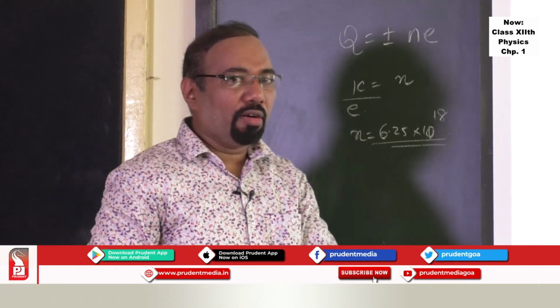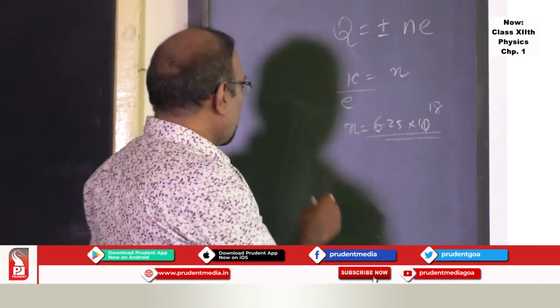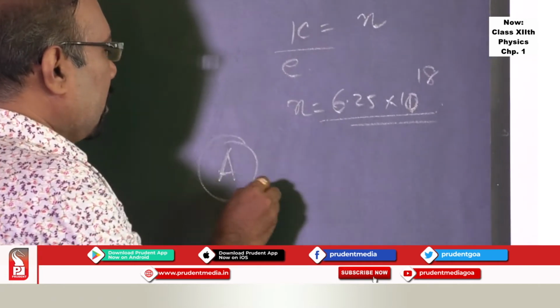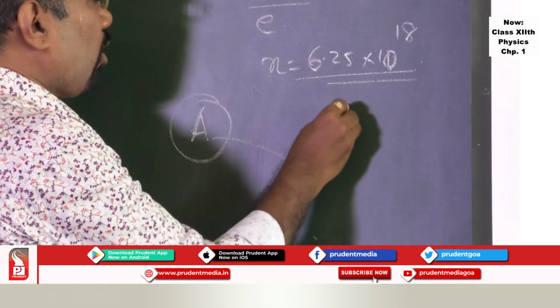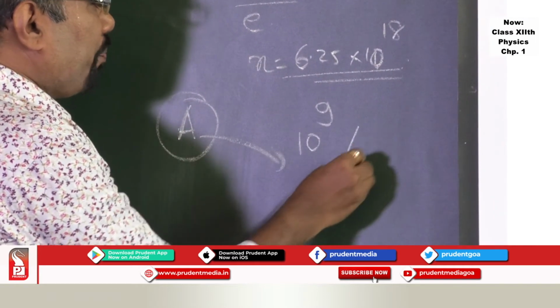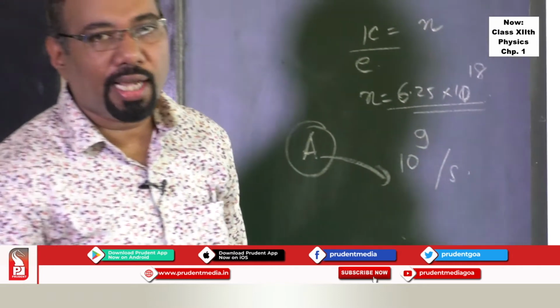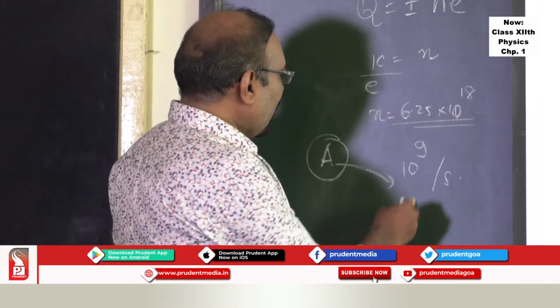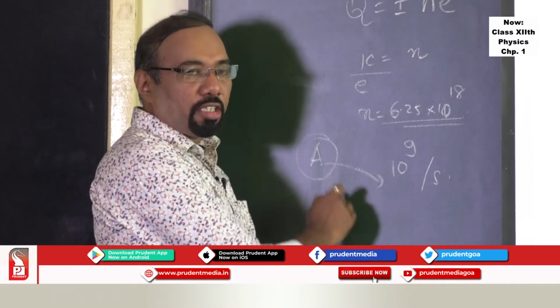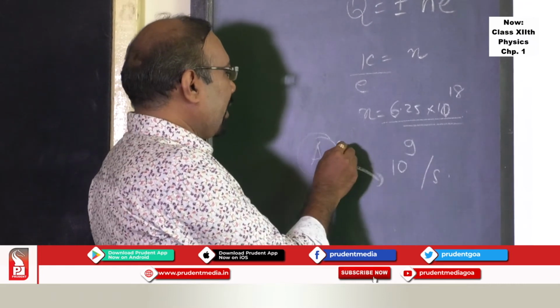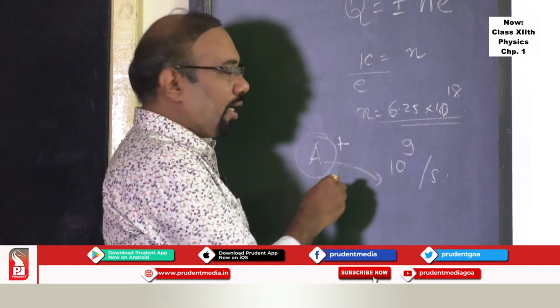Now if you want to try out some different situation, suppose this is a body, this loses electrons at the rate of 10 raised to 9 per second. If it loses electrons at the rate of 10 raised to 9 per second, what is the charge acquired by the body? First of all, since it loses electrons, it will acquire positive charge.